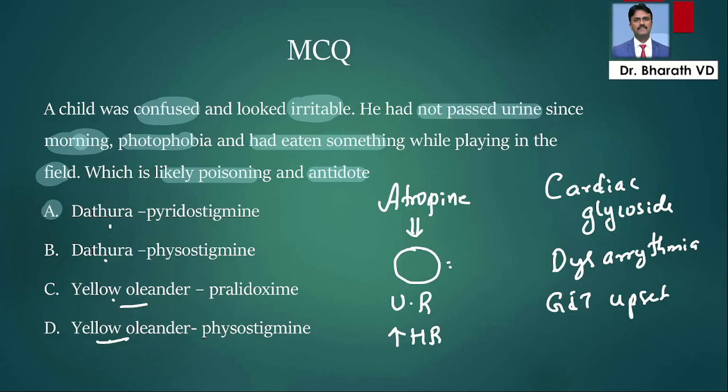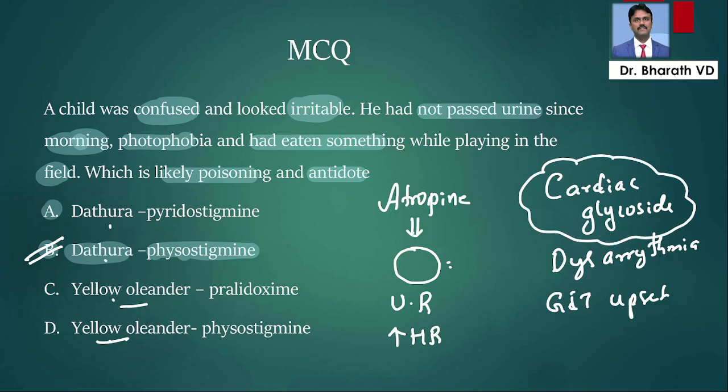So either it can be A or B. But I have asked the antidote. What is the antidote for Datura? The antidote is physostigmine, so I will go for answer B. So like this you can rule out and come to the answer. Why not answer cardiac glycoside? I told you they cause arrhythmia and GIT upset mainly. Atropine mainly causes urine retention, constipation, tachycardia, blurring of vision, photophobia. So I will come to this answer.